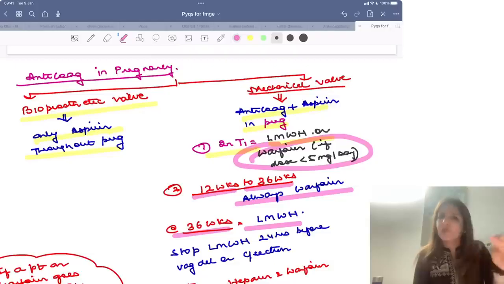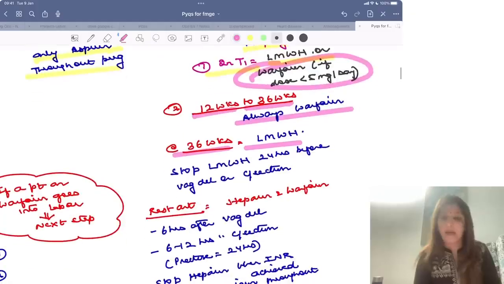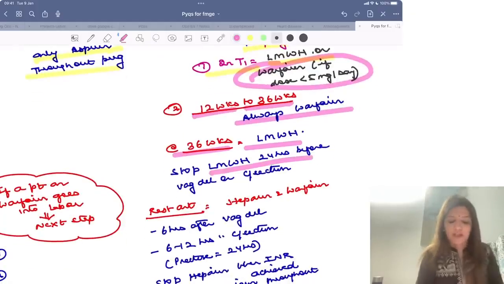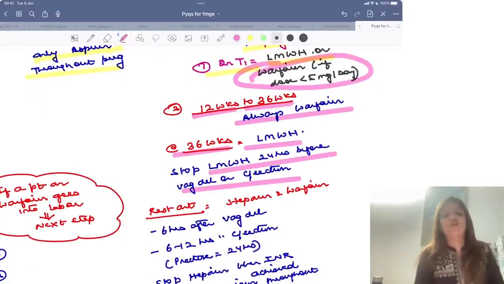That is why, as soon as 12 weeks are over, I put my patient on warfarin, because I need a strong anticoagulant. Now at 36 weeks, again I put my patient on low molecular weight heparin. Why? Because if the patient is on warfarin, which is a very strong anticoagulant drug, that can lead to PPH. So again at 36 weeks, you have to shift your patient to low molecular weight heparin, and you have to stop low molecular weight heparin 24 hours before vaginal delivery or cesarean section.